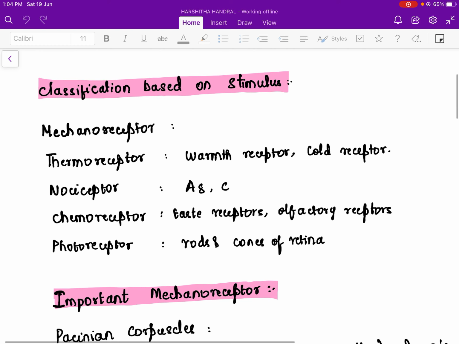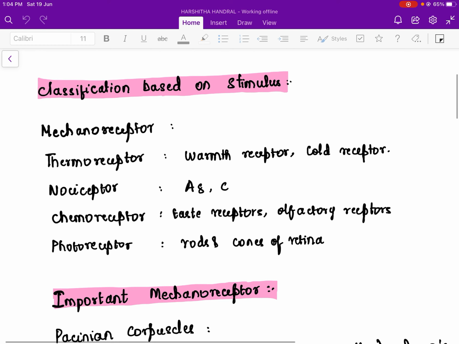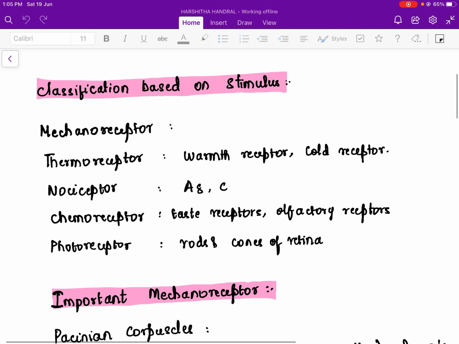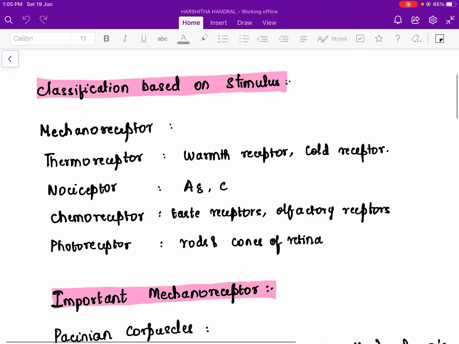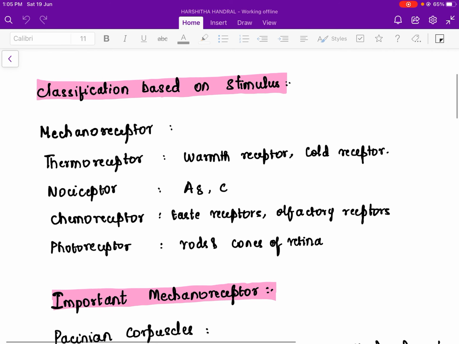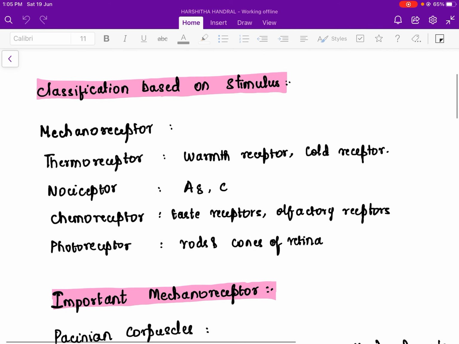How do you remember this? Delta starts from D, and whenever there is so much pain, we call God. Oh my God, we remember Dev. So it all starts from D. So remember, delta is for that kind of pain, fast pain, sharp pain.